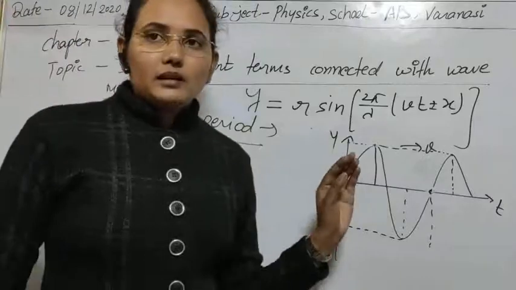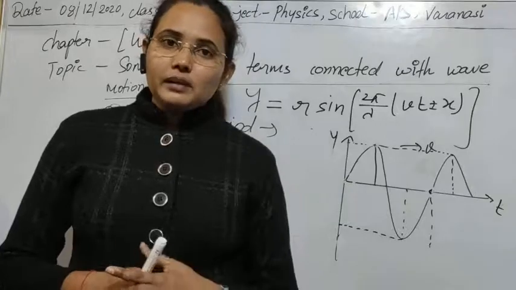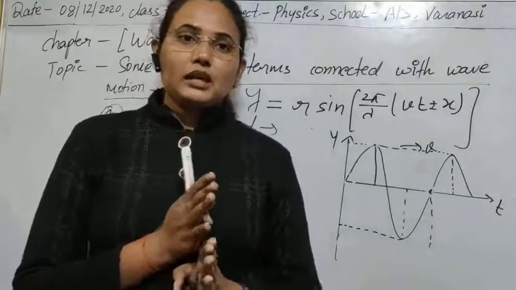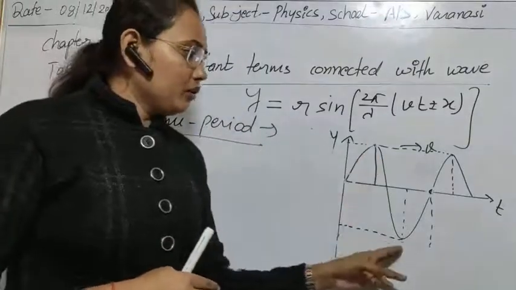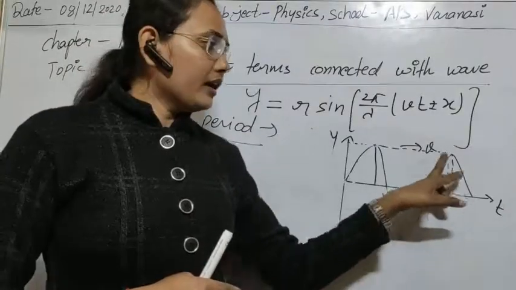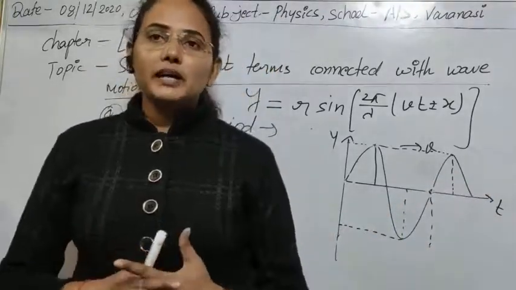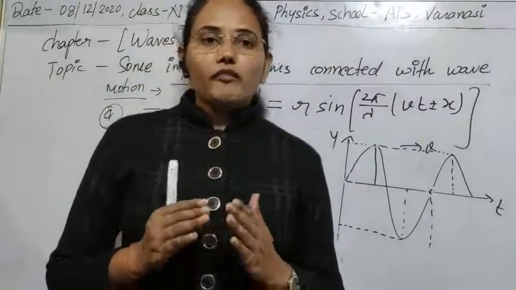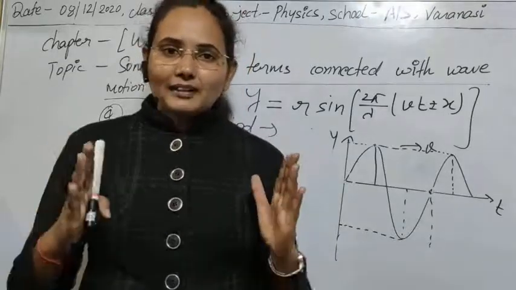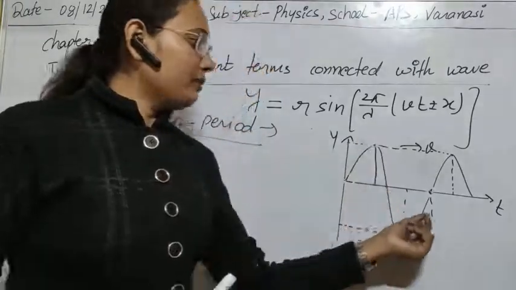The next factor: what is the time period of the wave? In the case of oscillation, how do you define the time period? Simple, the time taken by the particle to complete one oscillation is known as its time period. In the same way, the time taken by the wave to complete one rotation is known as its time period. After that time period, it will again repeat its path. For a periodic wave, the wave will repeat its path again after a fixed interval of time, and that fixed interval of time is known as its time period. In the case of a wave, we denote it by the capital T.